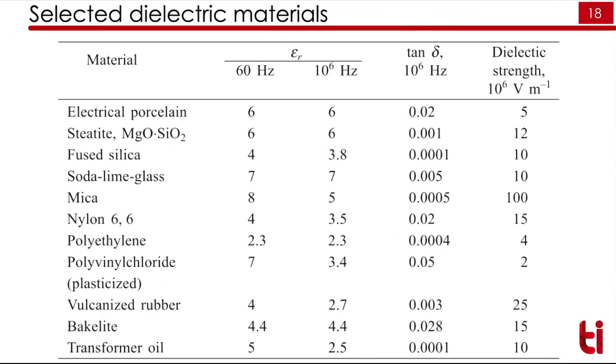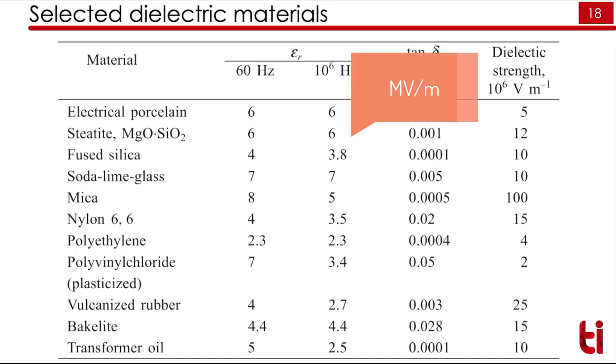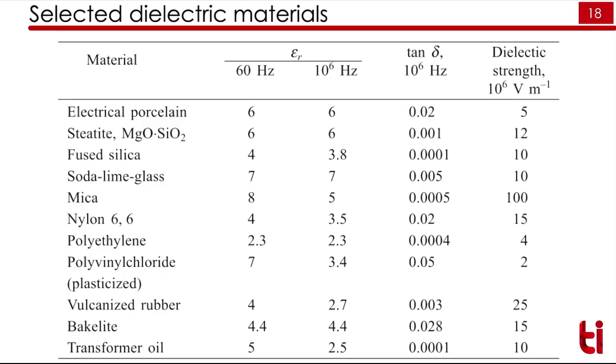In this table we can see the dielectric constant at 60 Hertz and 10 to the power 6 Hertz, and the tan delta at 10 to the power 6 Hertz. Also the dielectric strength in volt per meter for some samples. You can see that typically the dielectric constant is in the range from 2 to 6, and the dielectric strength is from 2 to 100 volts per meter. So depending on your application, you have to choose the material.